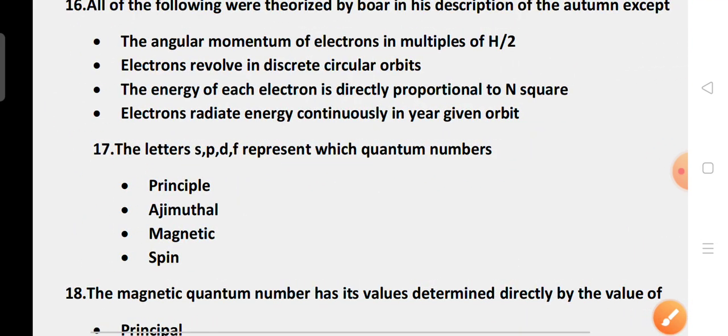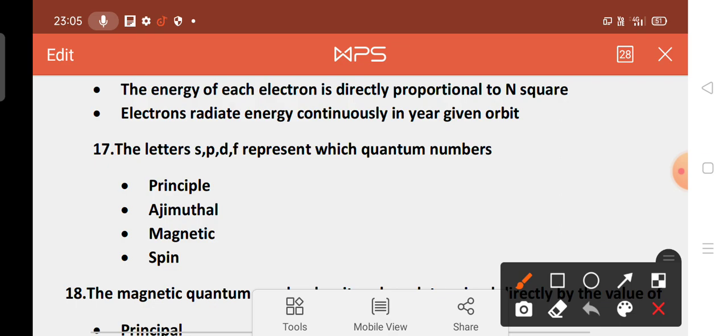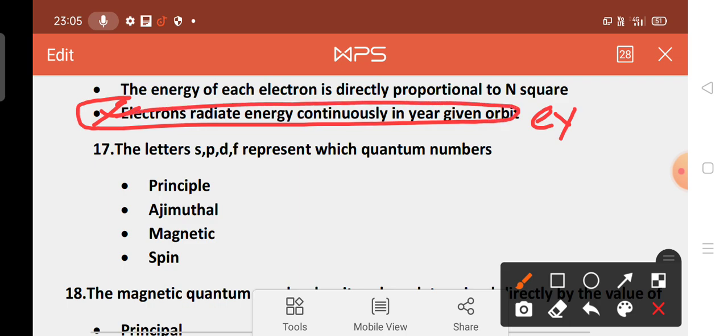So D is the wrong statement, and the correct answer is D, which Bohr did not describe in his atomic model.